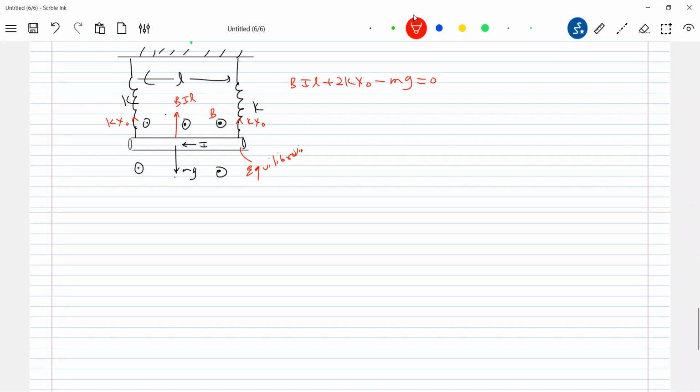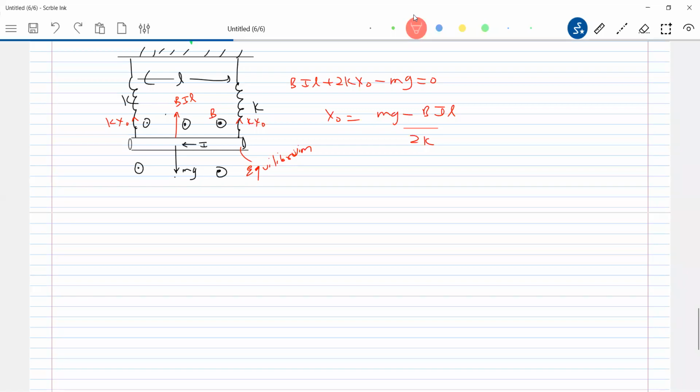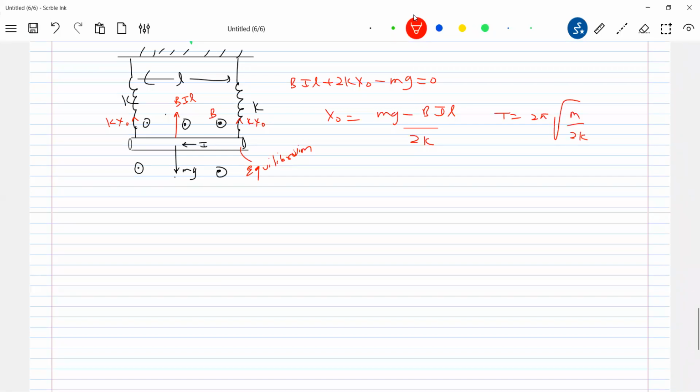Slowly we are moving towards the application part. You don't bother about anything, just current carrying wire, magnetic ampere force, and you enter into the mechanics concept. So can we calculate the elongation in the spring? It will be (mg minus BIL) by 2k. If I slightly displace and release, it's going to execute SHM, no? Because the only resultant force that will act is the spring force. What is the time period of oscillations? Two springs are there, so the time period will be 2 pi root of m by 2k. It's going to execute SHM.